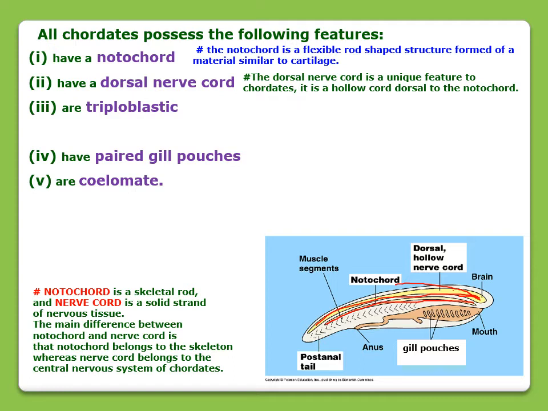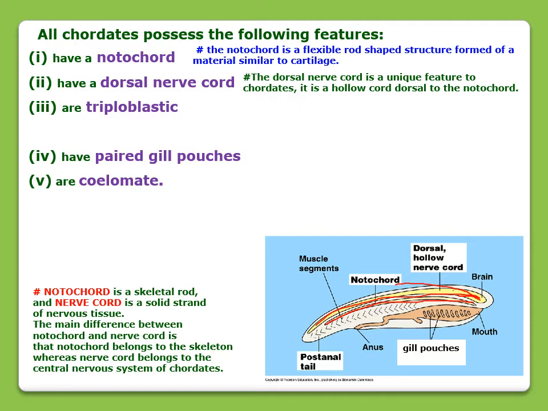Let me tell you the difference between notochord and nerve cord. Notochord is a skeletal rod, while the nerve cord is a strand of nervous tissue. The main difference is that the notochord belongs to the skeleton, while the nerve cord belongs to the central nervous system.